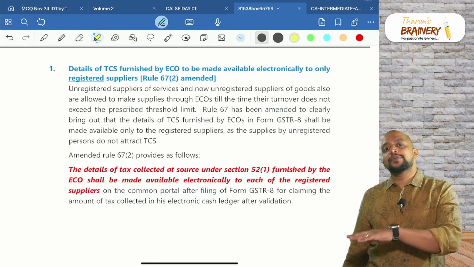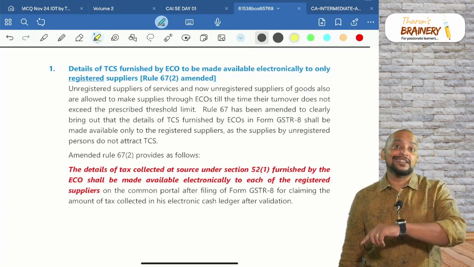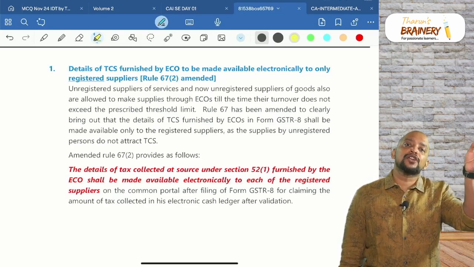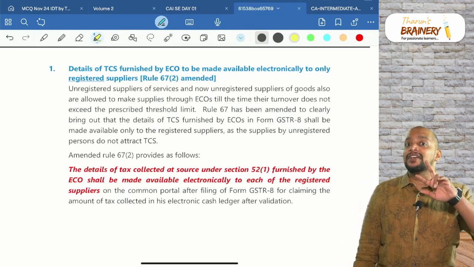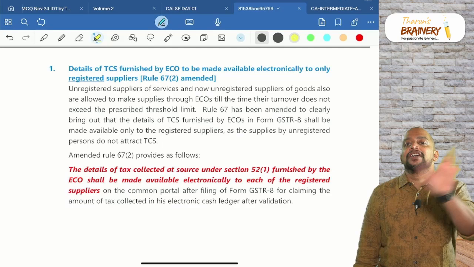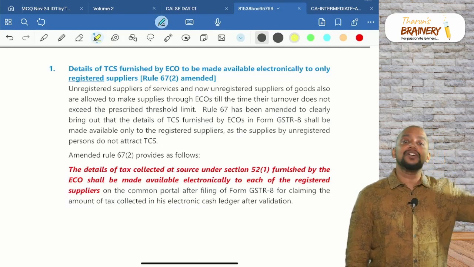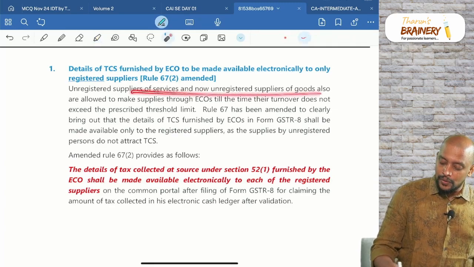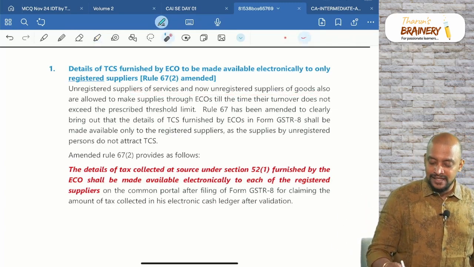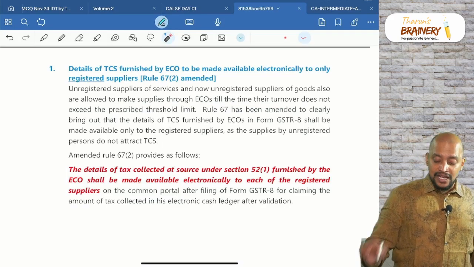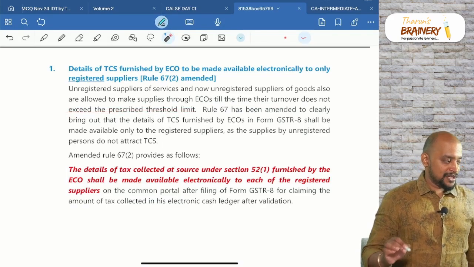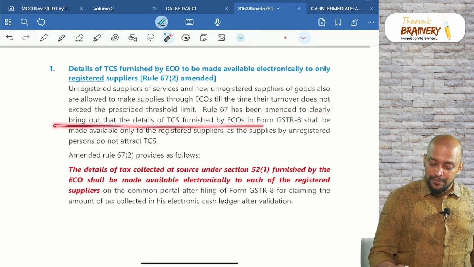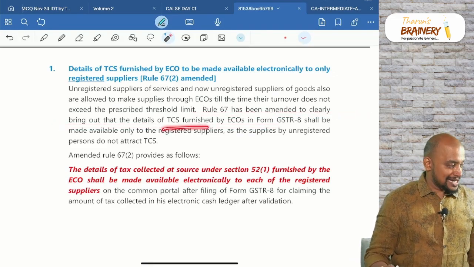Now the e-commerce operator should ensure that the supplier is not making interstate supplies and is obtaining the unique enrollment number. Will the e-commerce operator deduct TCS? They will not deduct TCS, because the supplier is unregistered. Unregistered suppliers are now allowed to make supply through an e-commerce operator even though their turnover does not exceed the threshold limit. Rule 67 has been amended to clearly bring out the details of TCS.